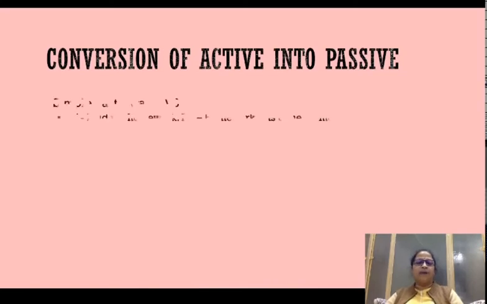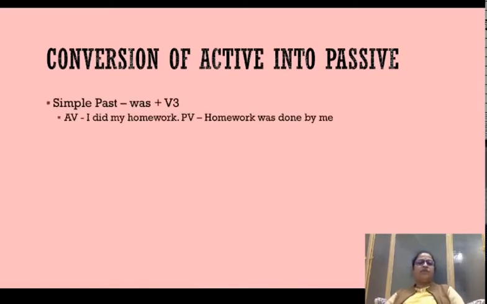Now let's come to past tense. In simple past tense, the first thing again is identification of the verb and then conversion. So in the simple past tense, the root verb is always in the second form: do, did, done, as you can see in the example. I did my homework. Do का second form है did. So हमेशा past tense का indicator है second form verb. Verb हमेशा second form में होता है past tense में. I did my homework.